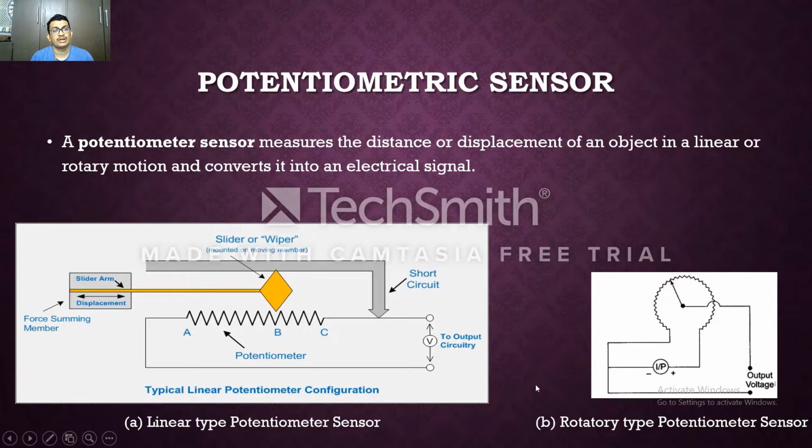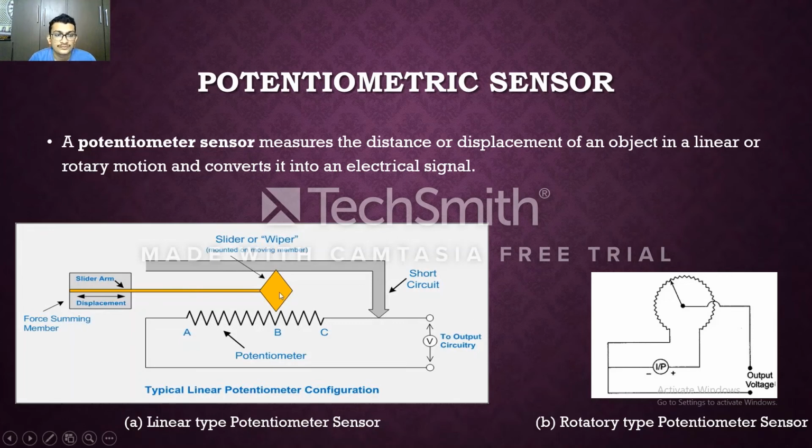First let us learn what a potentiometric sensor is. A potentiometric sensor measures the distance or displacement of an object, in a linear or rotary form, and converts it into an electrical signal. These types of potentiometric sensors are used in factories, like in instrumentation, where if there is any slight change in the position of a reference object, say 0.5 millimeters, there will be a huge change in current. If there is a huge change in current, this can be detected by any voltmeter or any meter that is being used there.